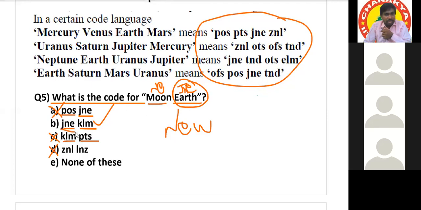Is it a possibility or not? Yes, sir, it's a possibility, then it is the answer. His intention is finding that one only. For a new word, students will search for a new code or not. Yes. That is his intention behind this question.